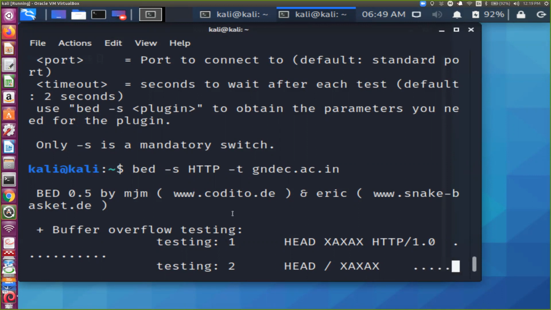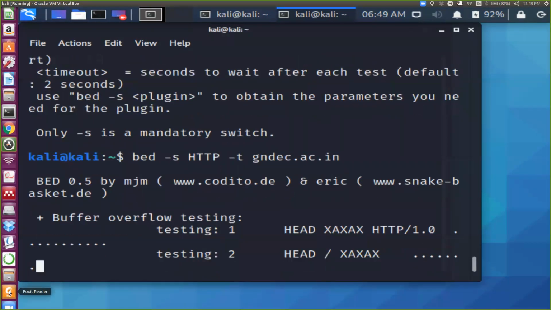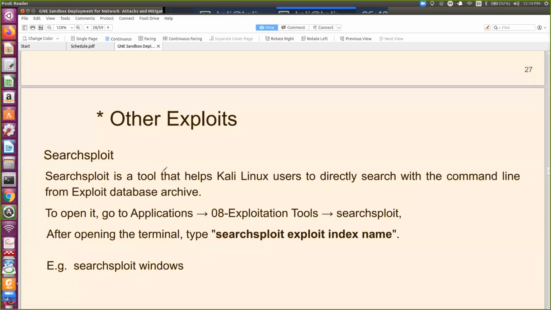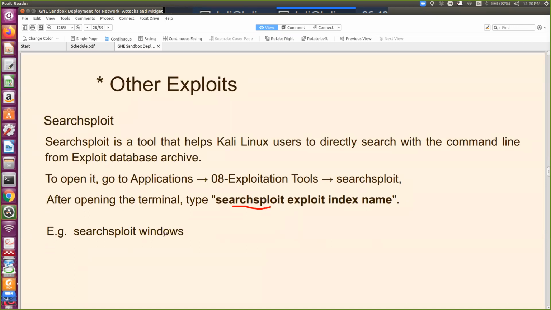Okay, let it run. We will start with the presentation, because when we run any tool, it takes certain time. Similarly, we can do searchsploit, and when we run it, for example searchsploit Windows, it will show all the exploits available for the Windows system. So it is recommended that with the passage of time we should keep updating our machines also.